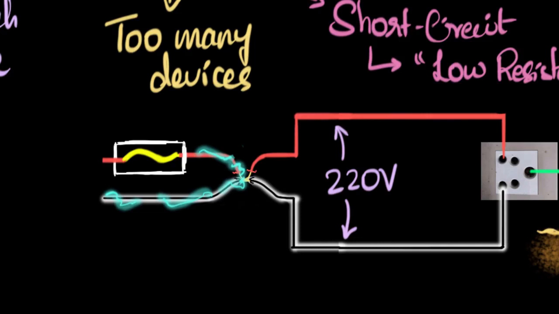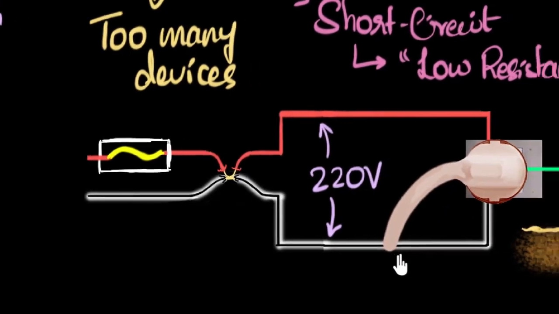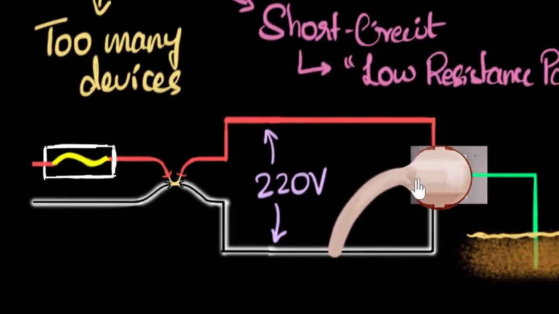And of course, this short circuit can happen anywhere. Like for example, imagine you attach some device over here. And let's say we have two wires coming in. You actually have three wires coming in. There's also a grounding wire, but I'm ignoring the grounding wire. But again, the same fault happens inside this particular wire, let's say. The two wires start touching each other. Then again, there's a short.